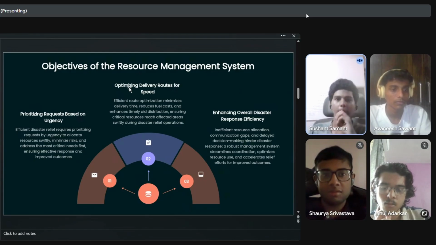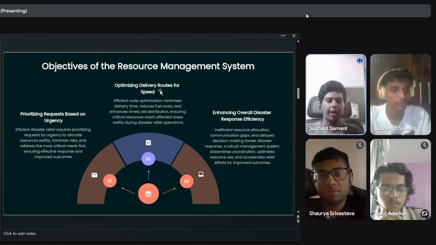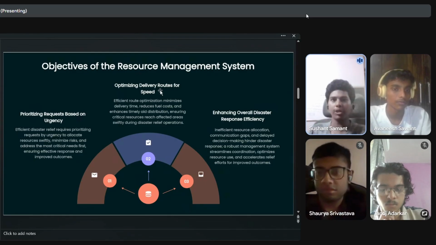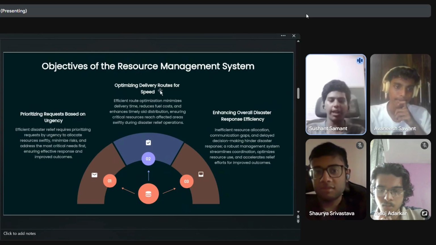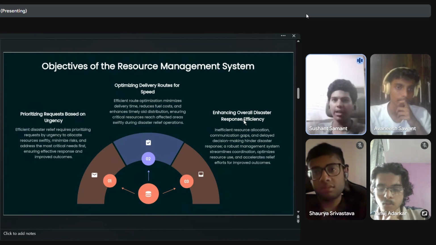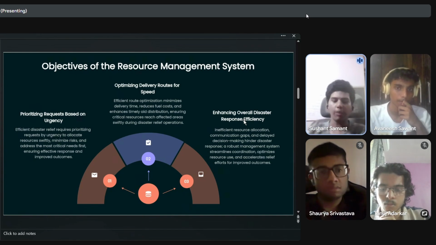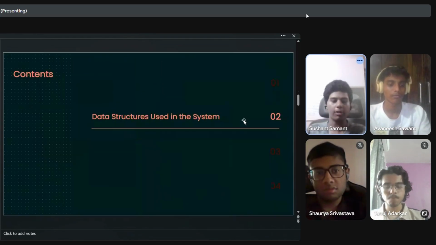So we also have optimizing delivery routes for speed. Through route optimization, the system finds the fastest and the most cost-effective delivery path. This not only reduces fuel consumption, but also saves time and ensures that essential supplies reach affected areas without delay, enhancing overall disaster response efficiency. By reducing communication gaps and delays, the system promotes better coordination among teams. This leads to optimized resource use and accelerated relief efforts, improving the overall effectiveness of disaster response.